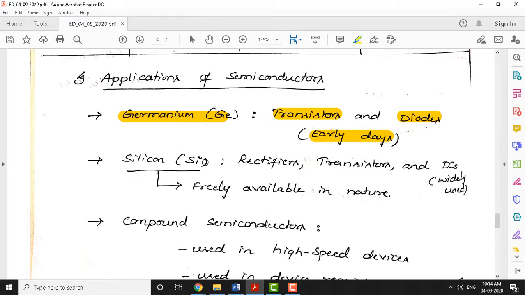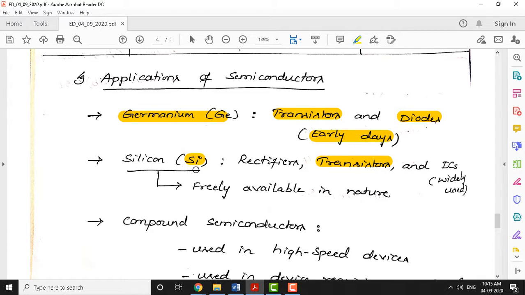Next is silicon. Silicon is used even nowadays. Its symbol is Si. We use silicon for manufacturing of transistors. When I say transistor, it need not always be a BJT. It can be FETs, BJT, or even UJT. There are many transistor versions available, but to manufacture all of those we use silicon nowadays, not germanium. Germanium is outdated as of now. So a variety of transistors can be manufactured from silicon.